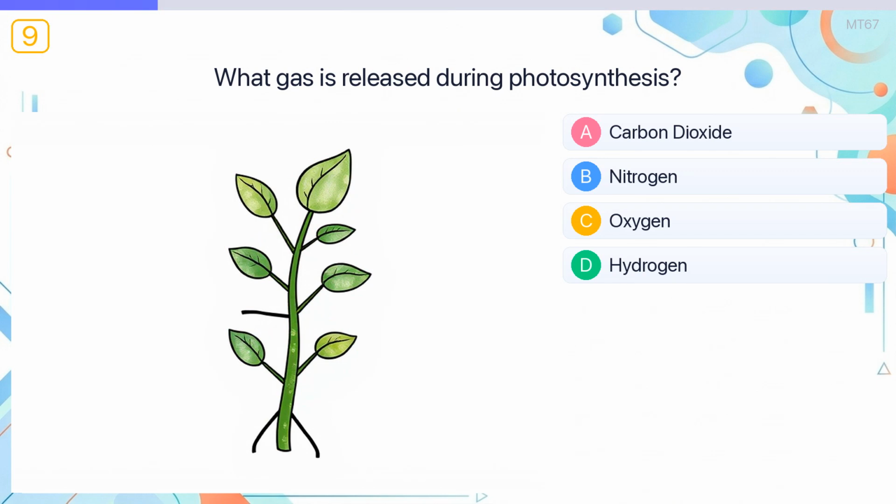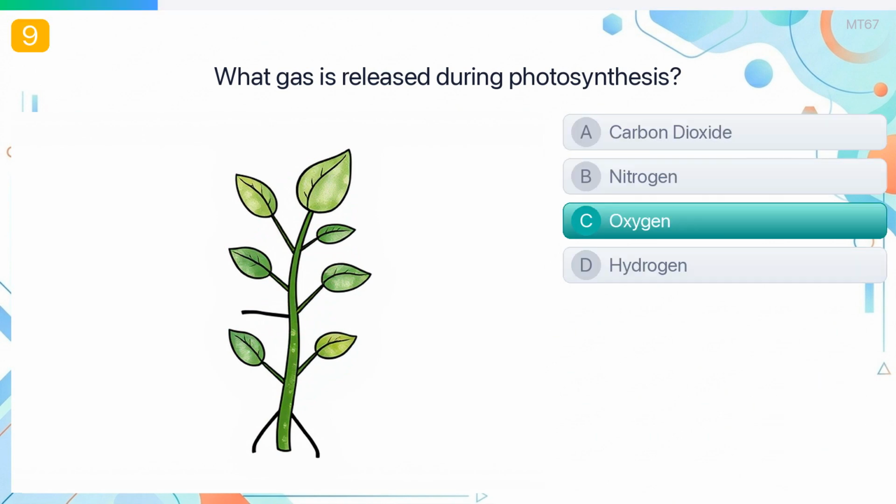What gas is released during photosynthesis? The answer is oxygen. Plants release oxygen as a byproduct of photosynthesis.